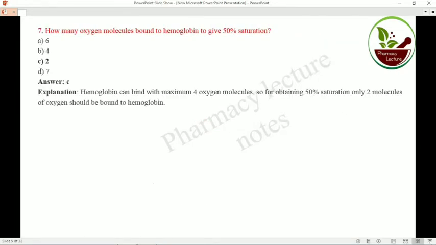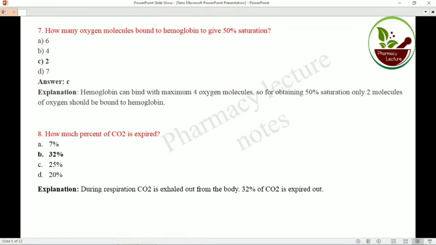So question number 7. How many oxygen molecules bound to hemoglobin give 50% saturation? That means 2. Hemoglobin can bind a maximum of 4 oxygen molecules. So for 50% saturation, only 2 molecules of oxygen should be bound to the hemoglobin.